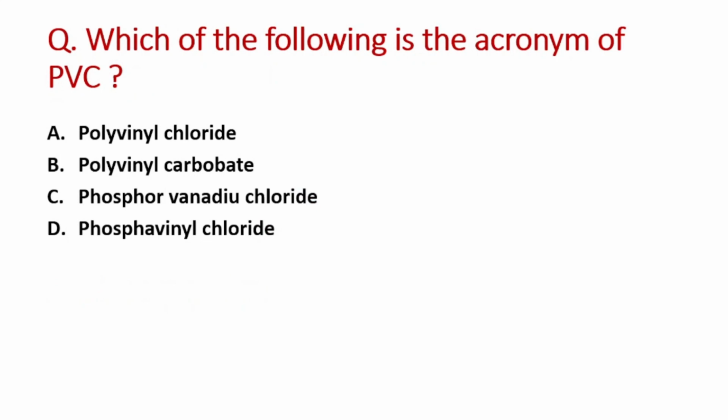Next question is, which of the following is the acronym of PVC? A option is polyvinyl chloride, B is polyvinyl carbonate, C option is phosphor vanadium chloride, D option is phosphovinyl chloride. So right answer is option A, that is polyvinyl chloride is the acronym of PVC.